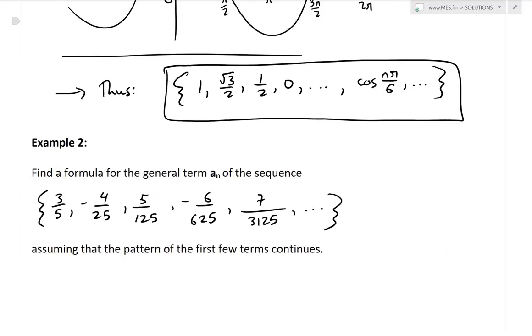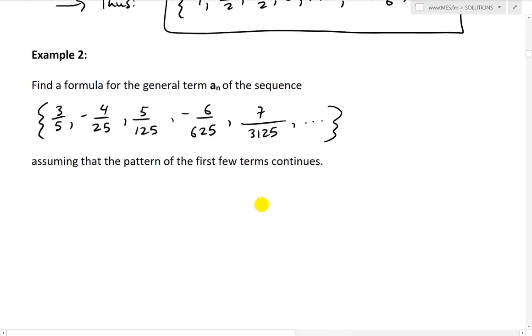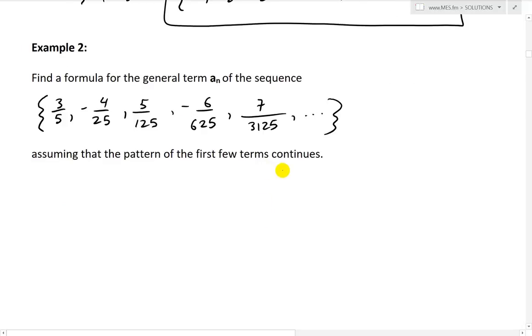So there it is. Now let's look at another example, example 2. It states: find a formula for the general term a_n of the sequence, and we're given 3 over 5, then negative 4 over 25, then 5 over 125, then negative 6 over 625, then 7 over 3125. Notice the 5s, notice the switching of the signs, and assume that the pattern of the first few terms continues. So let's note the pattern of the sequence.